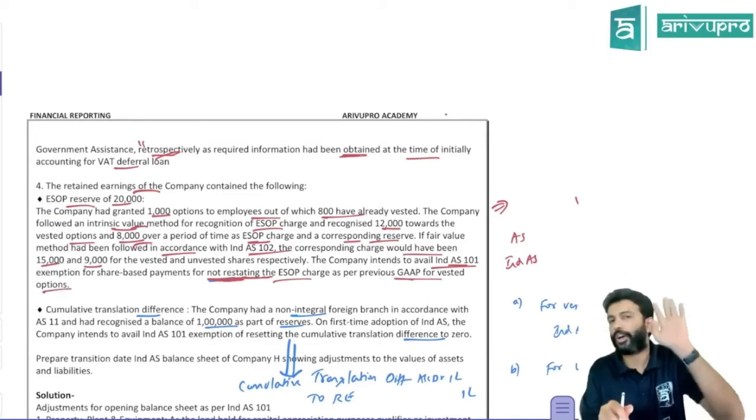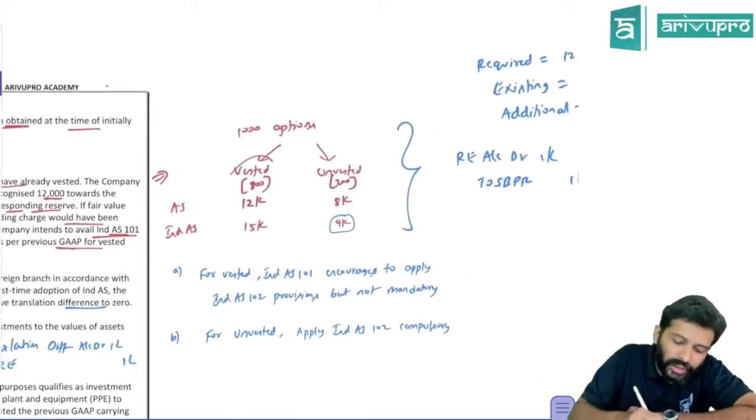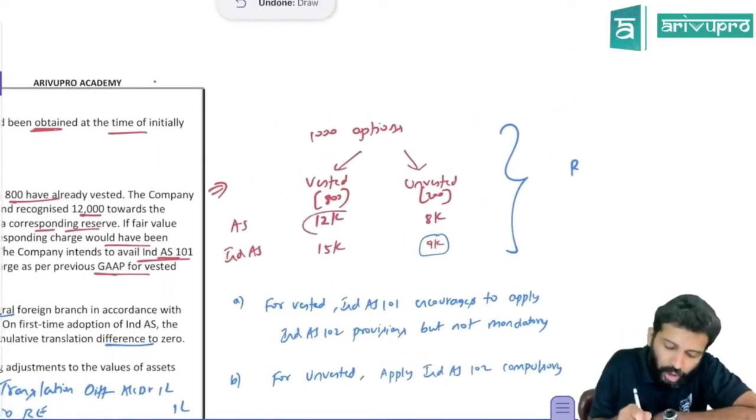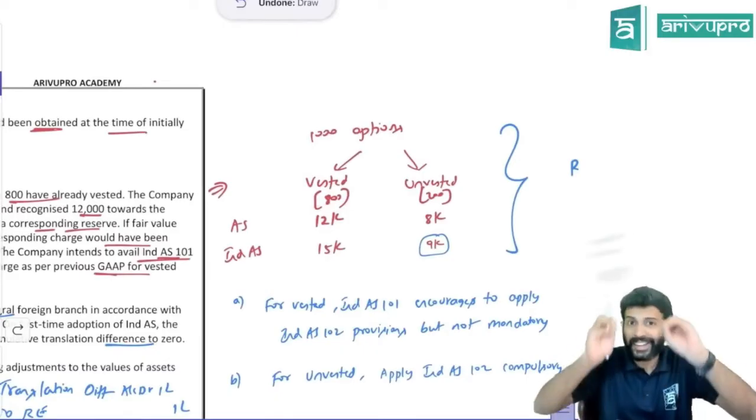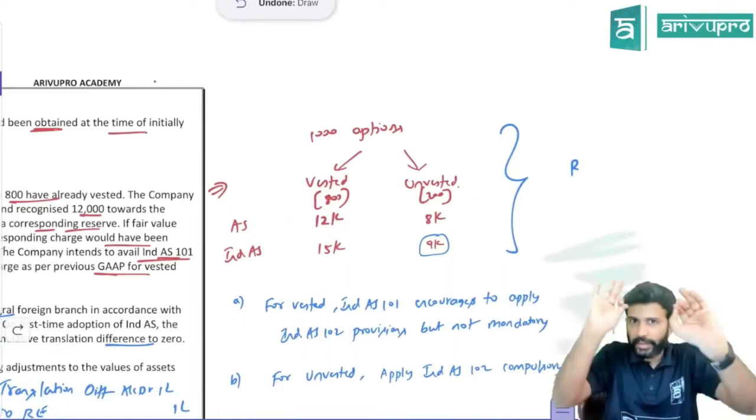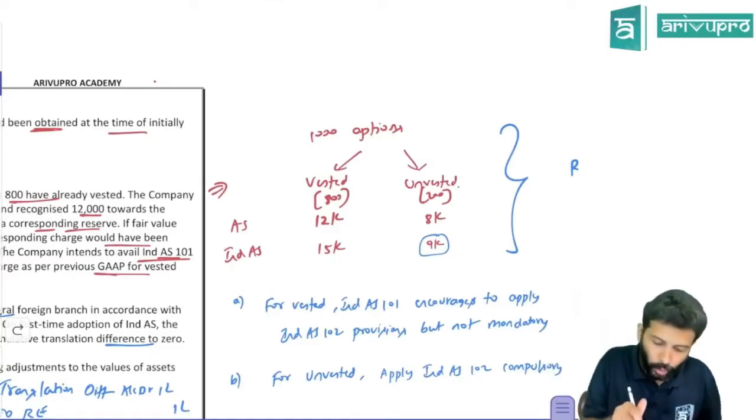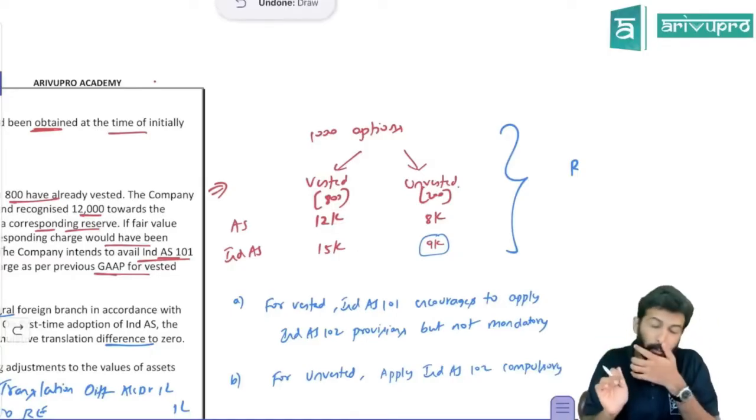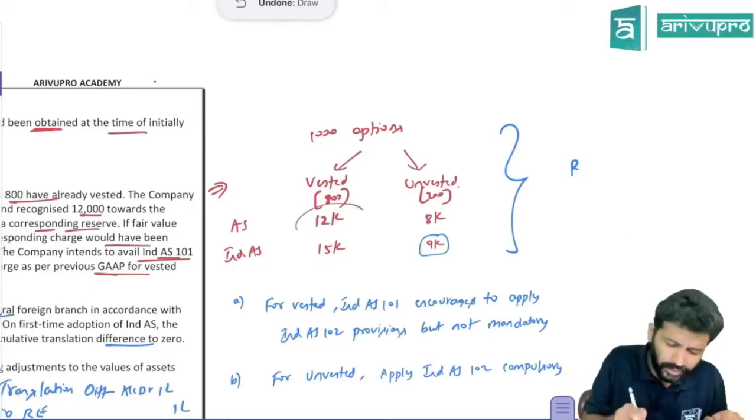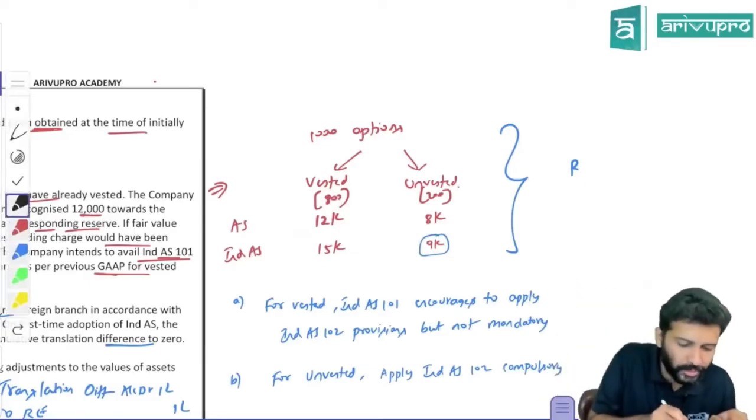In case of ESOP, what the IND AS 101 transition provision says is, if the shares are already vested, then you need not adopt the IND AS value. You can adopt the AS value. In fact, IND AS encourages, not mandates, that for both vested and unvested you use fair value only. But for vested, there is an option given to the company. If they want, they can go for fair value, or they can keep the AS value itself. That is their choice. Vested means the vesting period is completed.